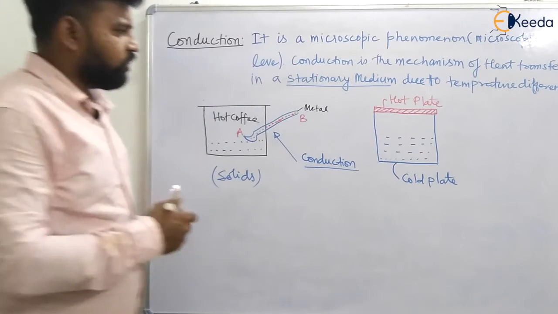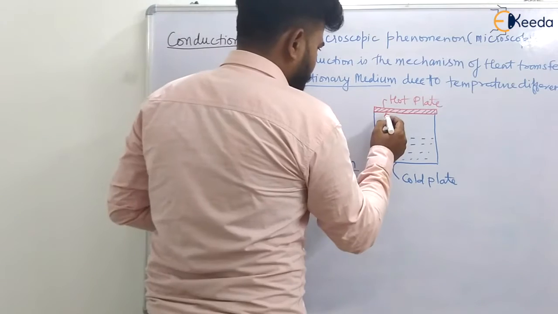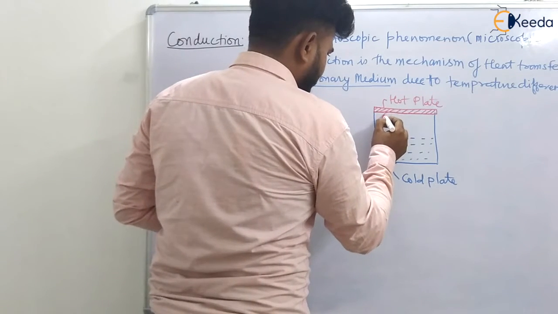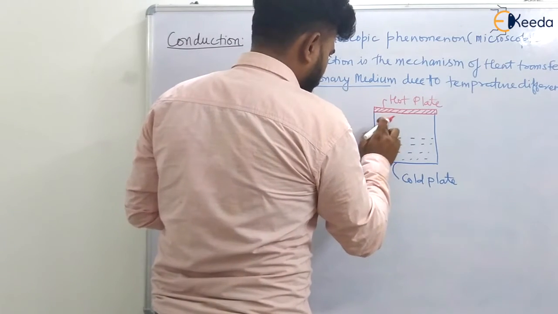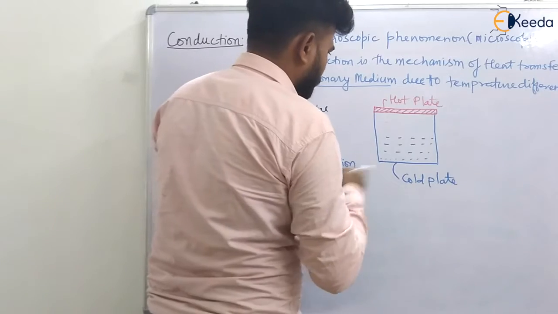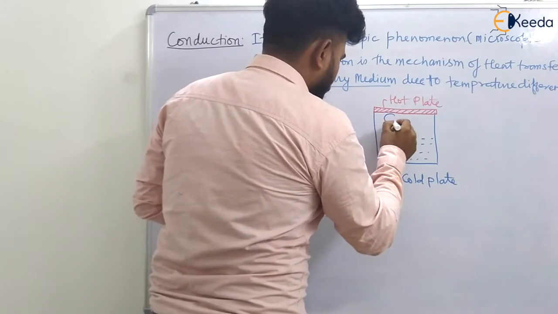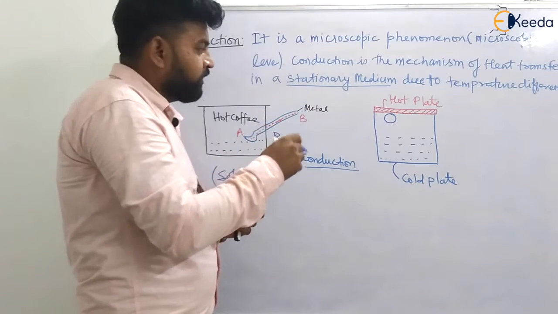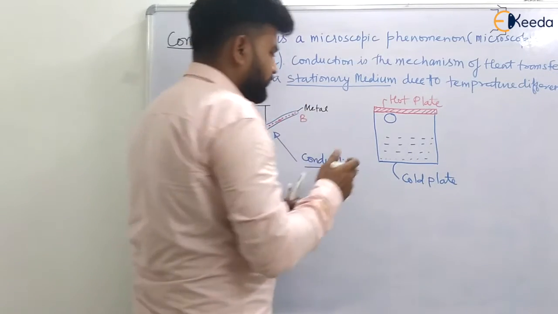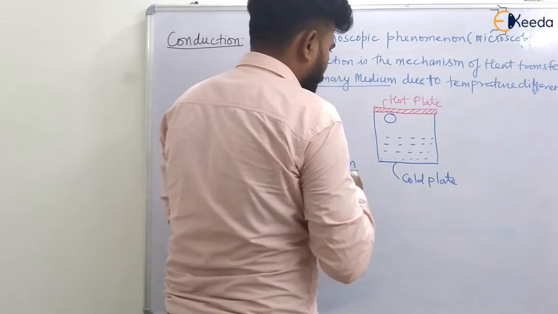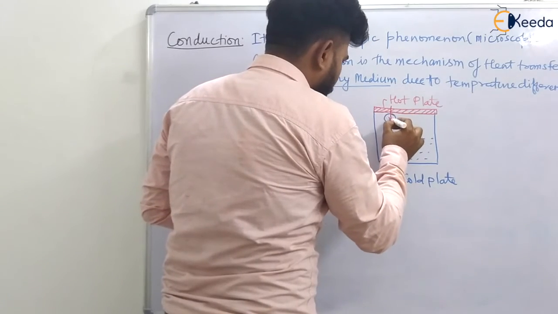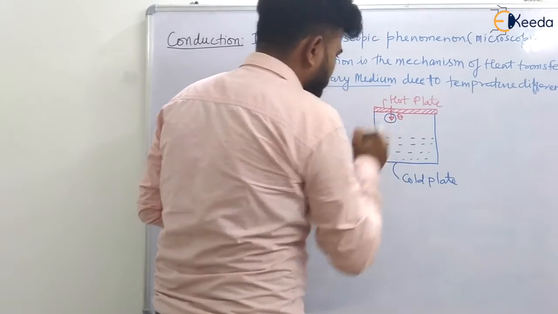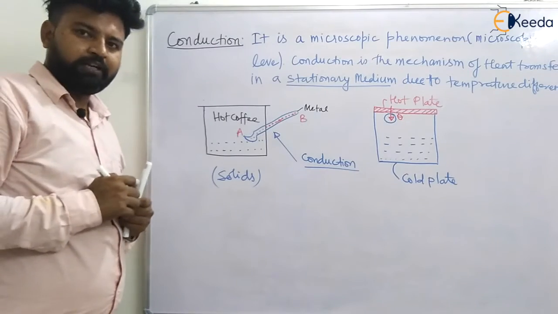As the molecules of that fluid will be in touch with this plate, what will happen? They will take some heat from the upper plate, that is the hot plate, and heat will be transferred to this molecule, that water molecule.